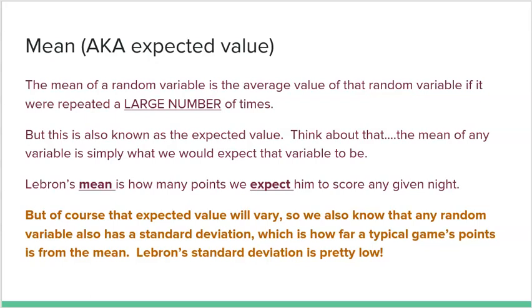But again, it's an average. That's the idea, is the mean is an average over a large number of games. So that is why tonight I expect him to score 27.1, but I know that that number is going to vary. He could score more. He could score less. There's going to be a standard deviation at play as well. And if you know anything about LeBron, he scores a lot of points pretty consistently. So LeBron's actually going to have a very low standard deviation. Most nights he will score something very, very close to his mean. Because remember, that's what standard deviation is, how far you are from the mean on any typical game for LeBron.